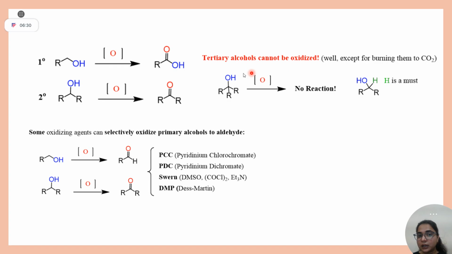Primary alcohol is converted stepwise, first to aldehyde, then to acid. It depends solely on the reagent you are using. If it is milder, it will stop at aldehyde. If it is strong, it will go to acid. Clear?